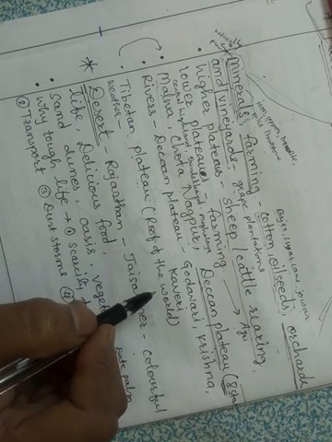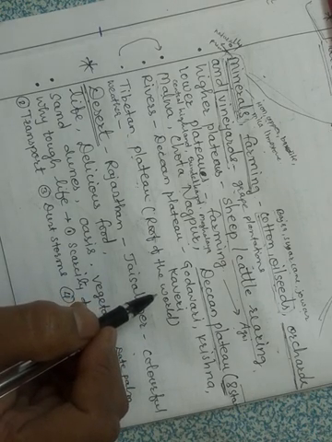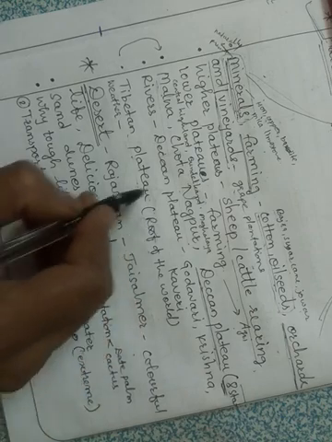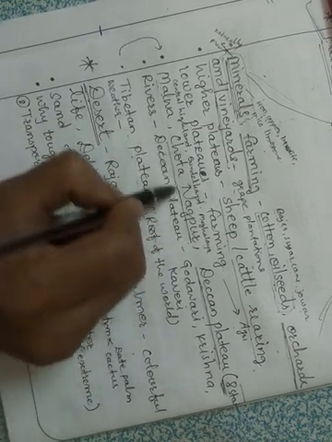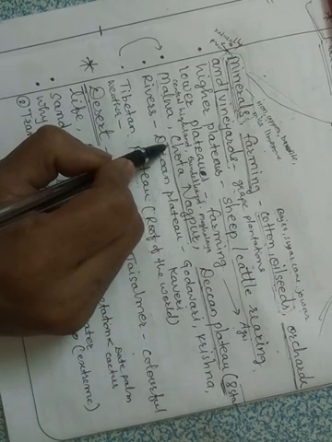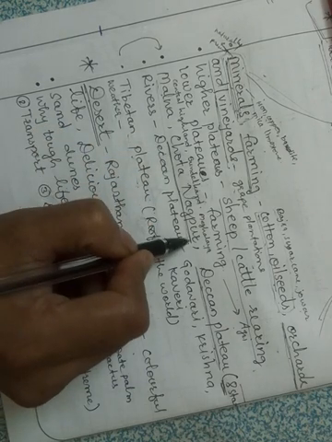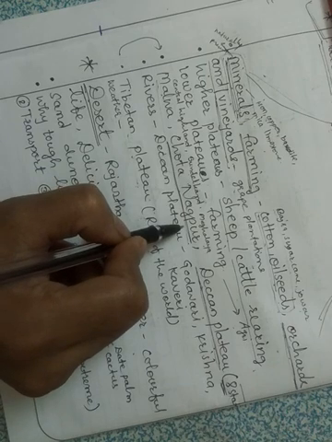A few plateaus have lots of mineral deposits, like Chota Nagpur Plateau in India has a lot of coal and iron ore reserves. This Chota Nagpur Plateau is located in Chhattisgarh. So Chhattisgarh state has Chota Nagpur Plateau.